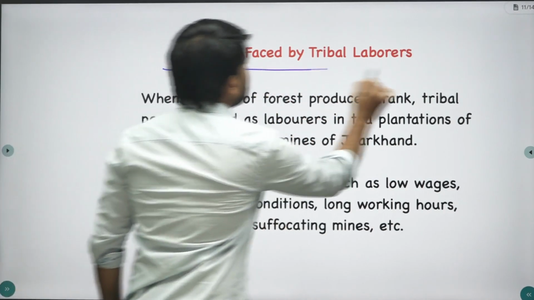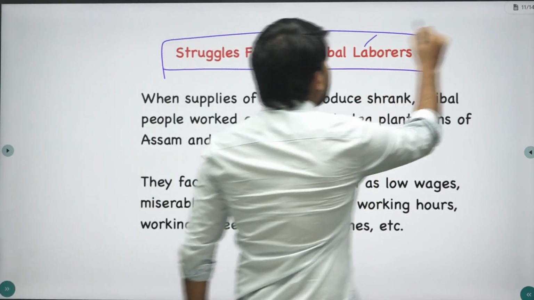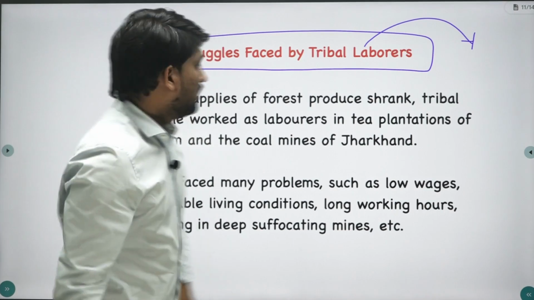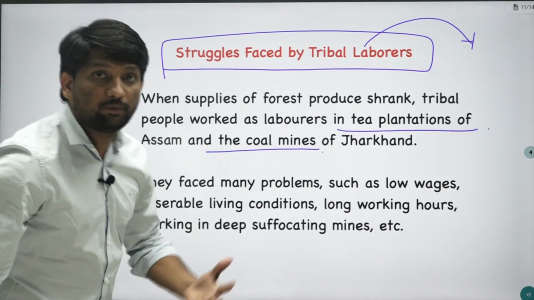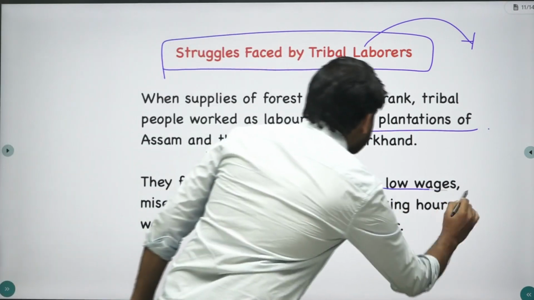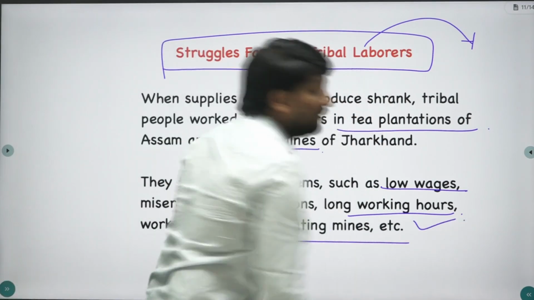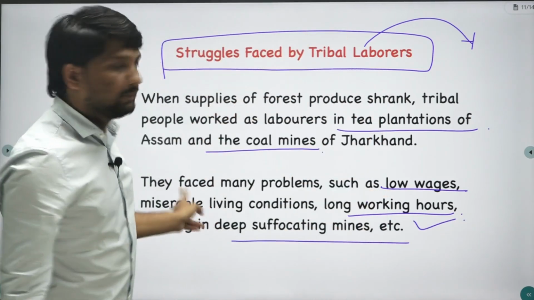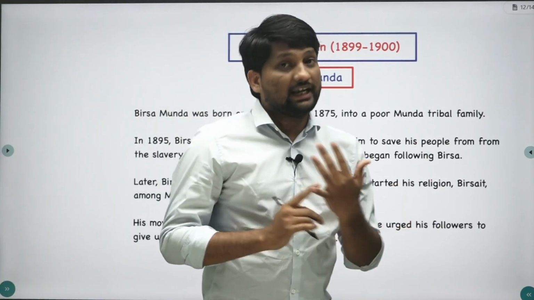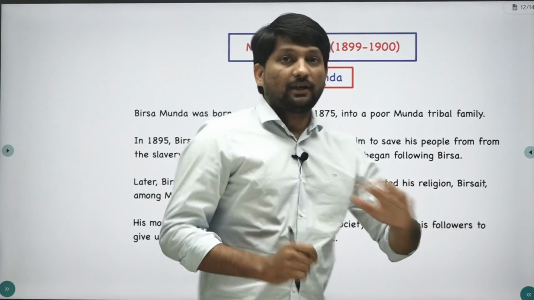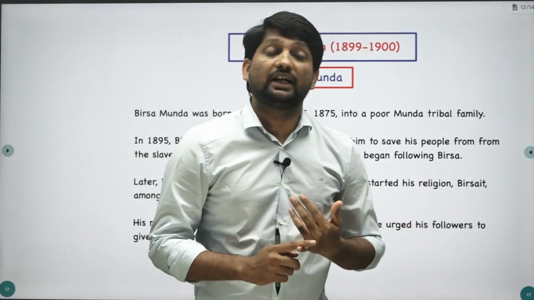If you see the struggle faced by tribal laborers, whenever forest produce decreased, they worked in the tea plantations or in the coal mines. But there were also problems of low wages, long working hours, and working in suffocating mines. All these were problems affecting these tribal people. As we have already seen with the land revenue system, where peasants were exploited, similarly, because of the various policies of the British, tribal peoples were getting affected.